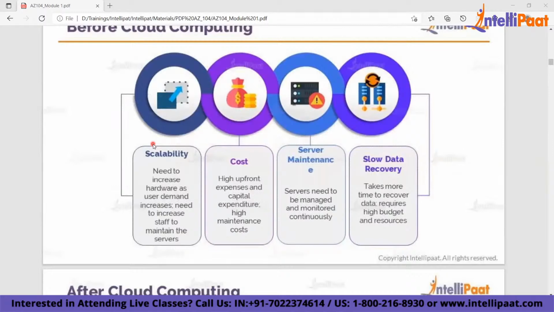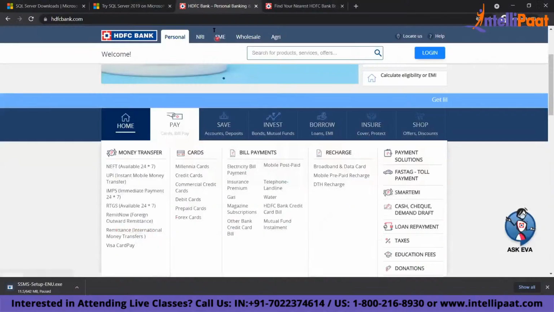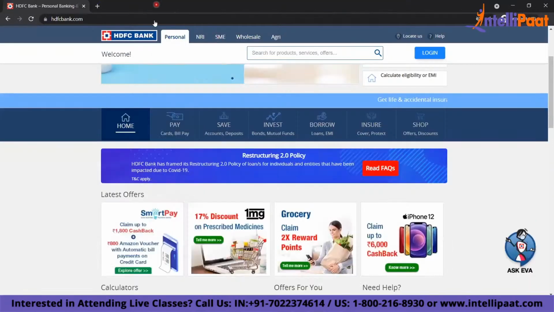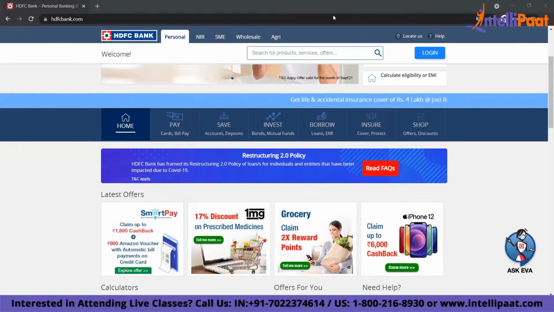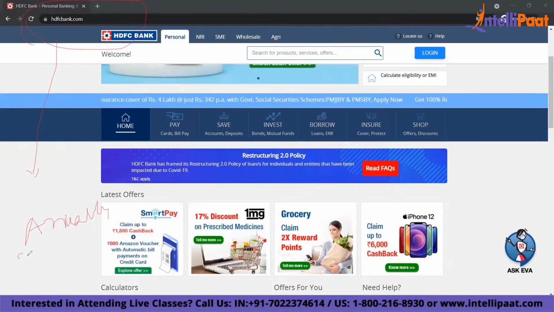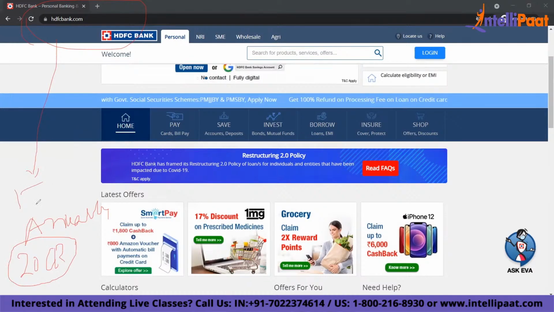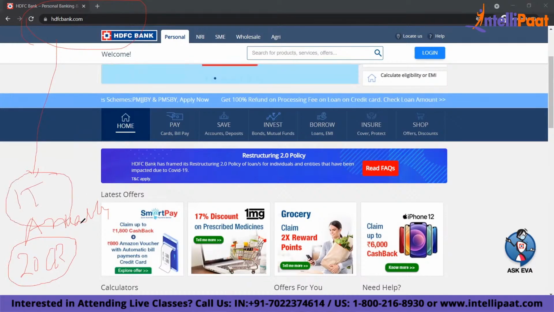You want to reduce your cost. High upfront cost was very, very high. Why cost? Because let's say this is HDFC Bank. Now, if this bank is going to spend, let's say, annually 20 crores, just giving you an example, if it has to spend 20 crores only on IT, it is an extra cost to that company.